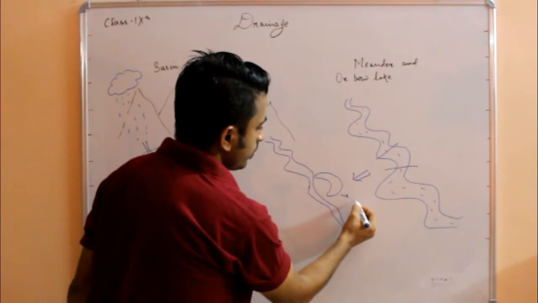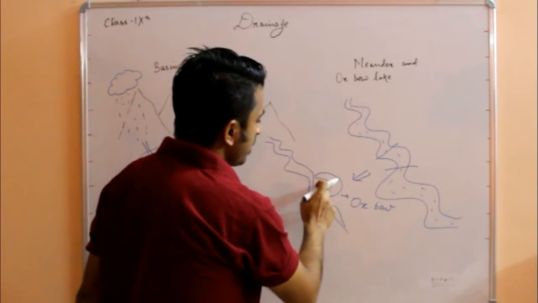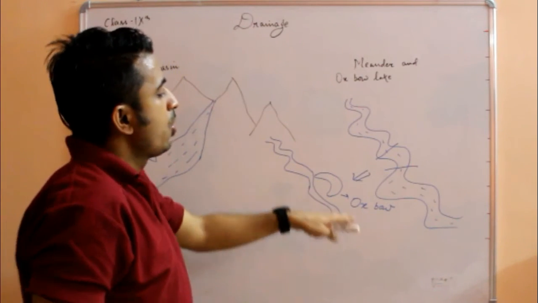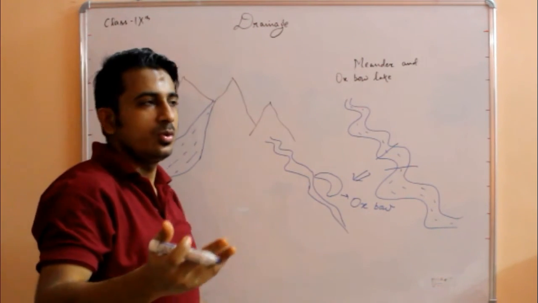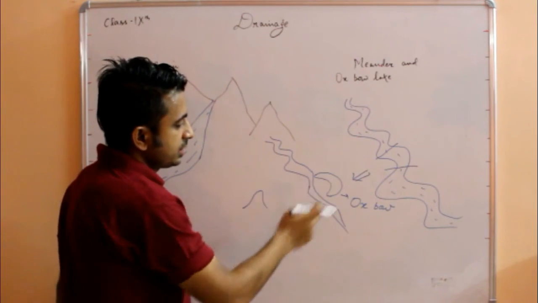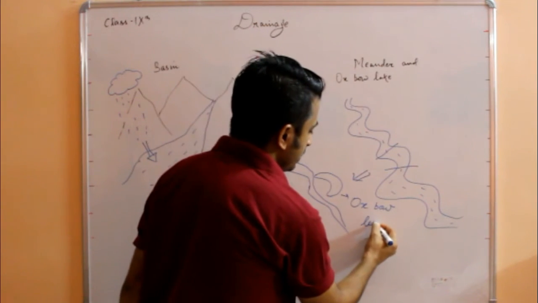This is known as an oxbow lake. Why oxbow? Because it is in the shape of a bow. You know bow and arrow. So this is like a bow. Also ox, because an ox has a hump like this at its back. So this is like an ox or bow, you can visualize.